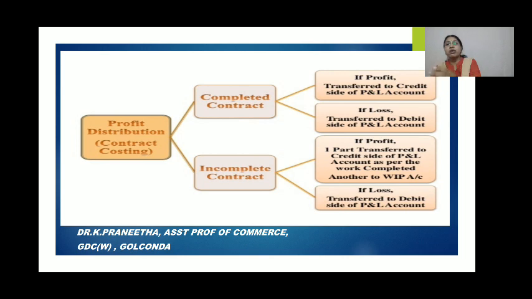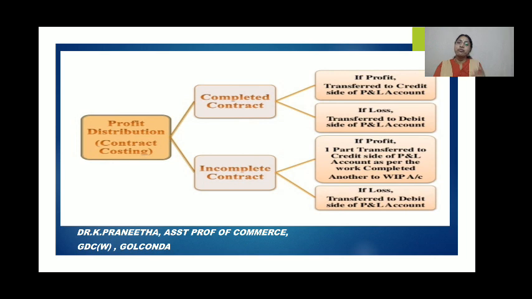But when we come to contracts which are not completed yet, they are only in an incomplete position. That is, maybe half completed or three-quarters completed, or like this. So what do we have to do? See the procedure here.